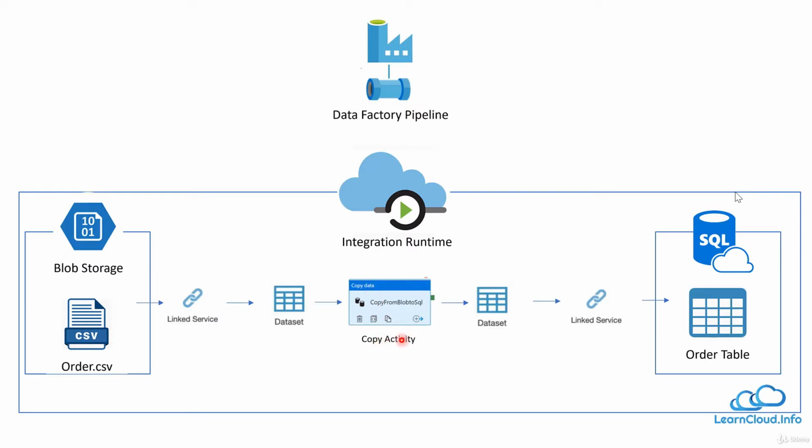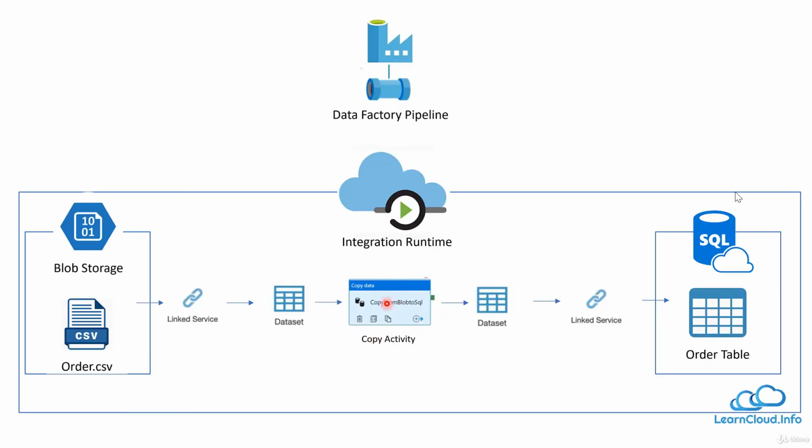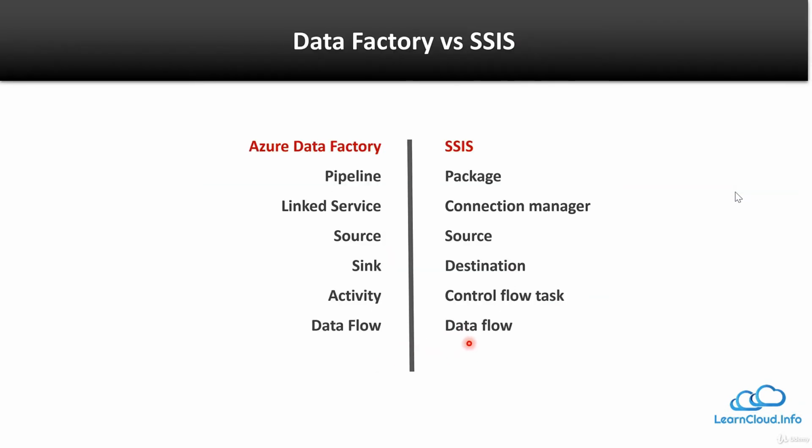And it is like a control flow activity, I can say. As we have data flow in SSIS, similarly we have data flow in Data Factory. So I'm not showing it here, but you can assume instead of copy activity, we can have data flow activity here. And within this activity, we can have many transformation tasks inside that data flow, similarly the way we have in SSIS. And we are going to discuss that in detail in upcoming lessons.